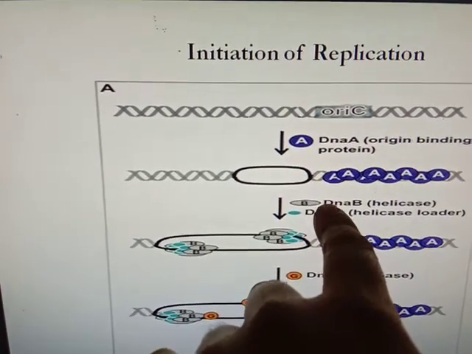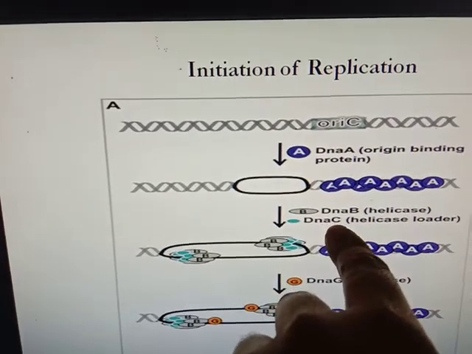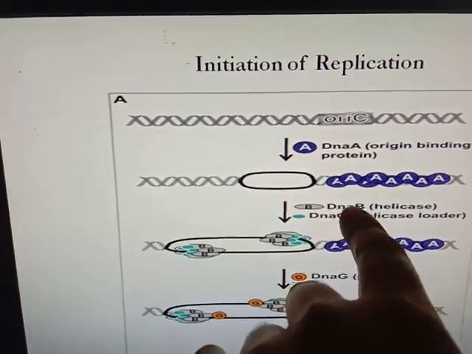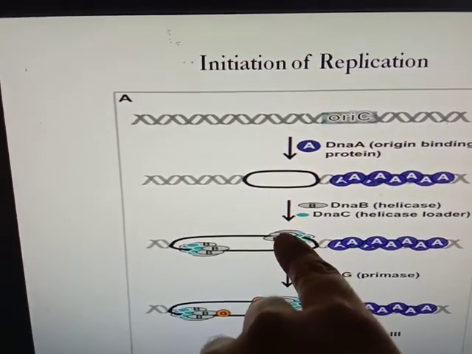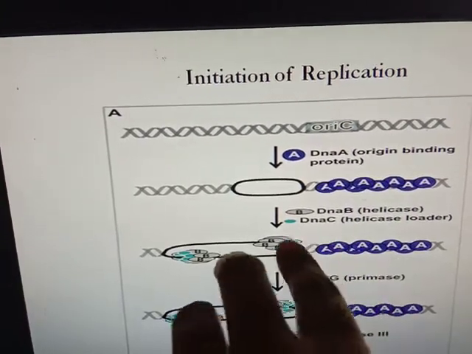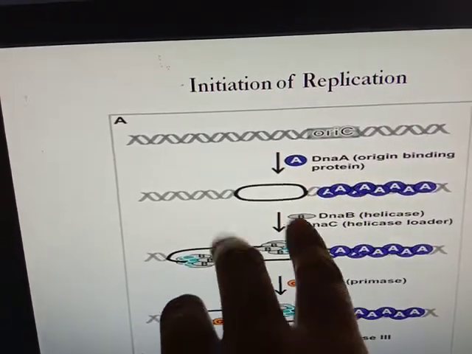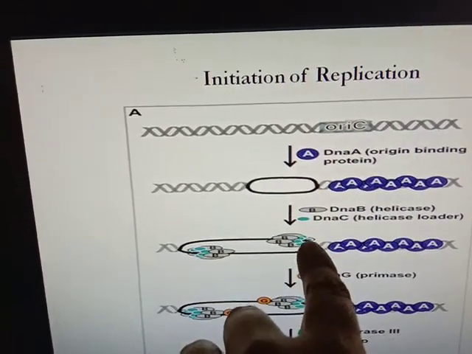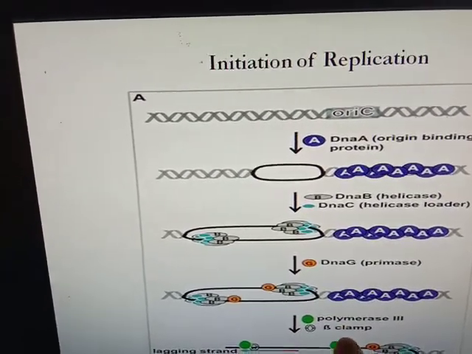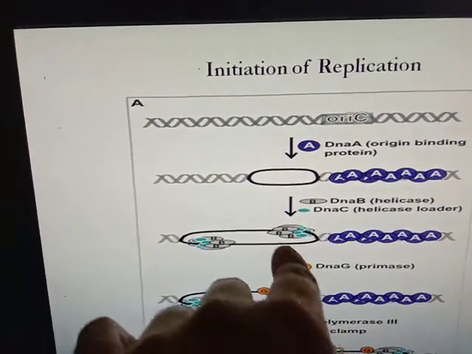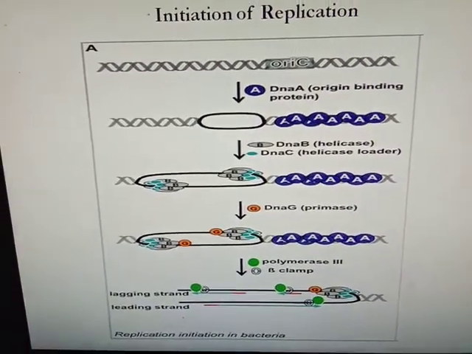Then DnaB, also called helicase enzyme, and DnaC protein, which helps in the loading of DnaB to this bubble, and the function of helicase is to separate the DNA strands from one another. Means whatever bubble is formed, it will increase that bubble. Okay. Then DNA polymerase 3 will bind here, and elongation of DNA synthesis will take place.